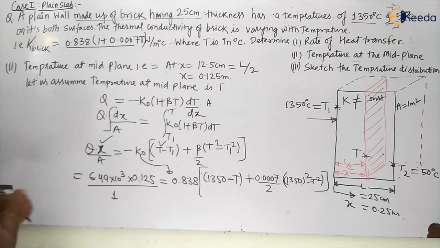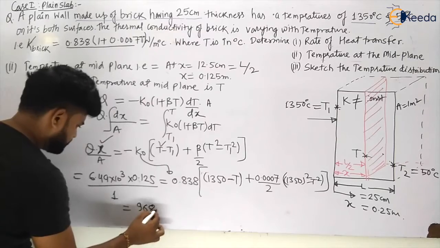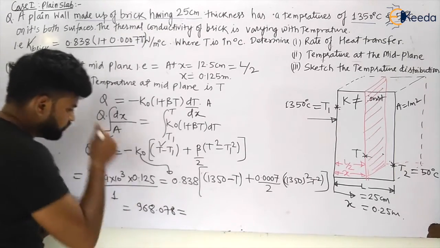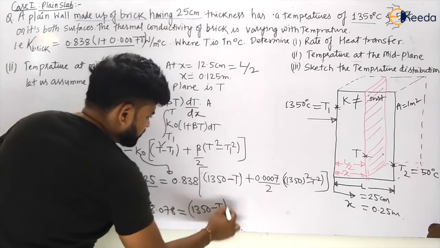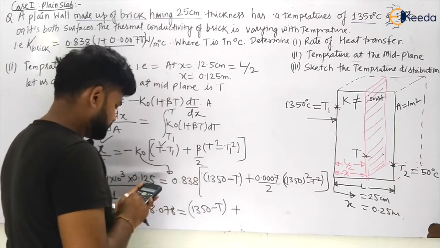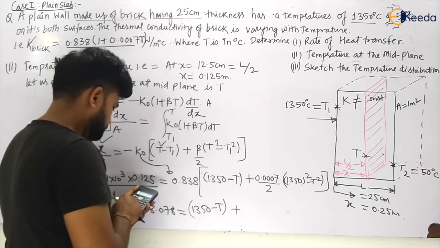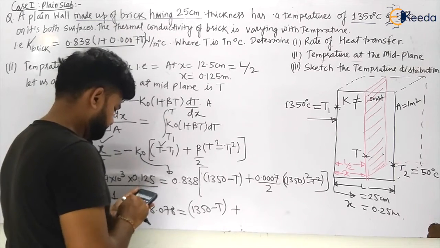Let us see what will be the temperature here. This will become 6.49 into 10 to the power 3 multiplied by 0.125 divided by 0.838. I'm taking this to this side, so this will become 968.078, is equal to 1350 minus t, plus 0.0007 divided by 2 into 1350 square.